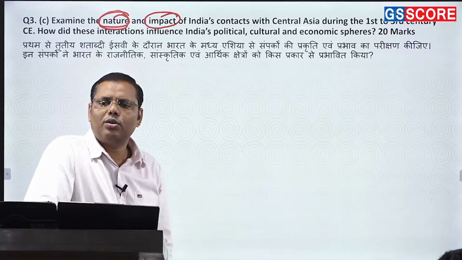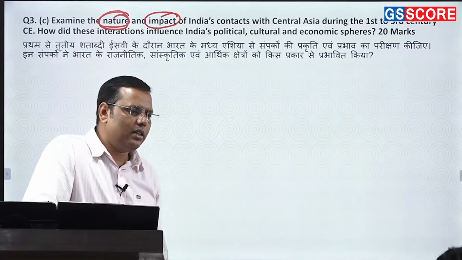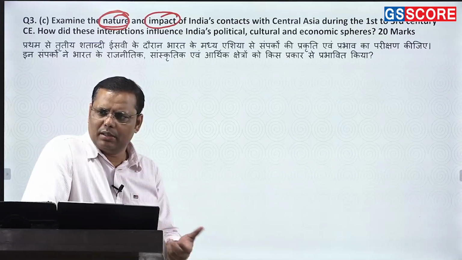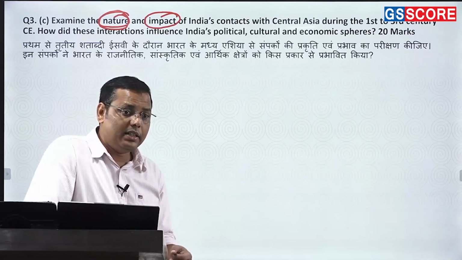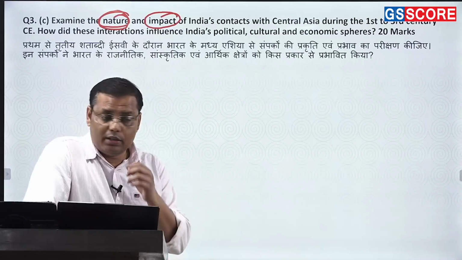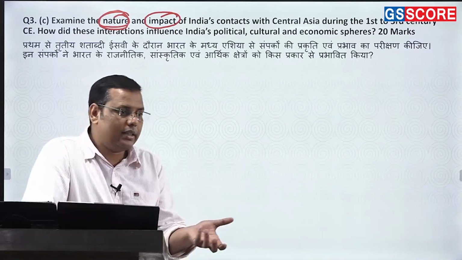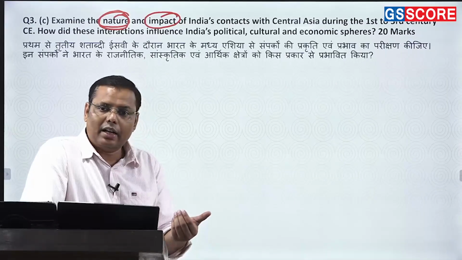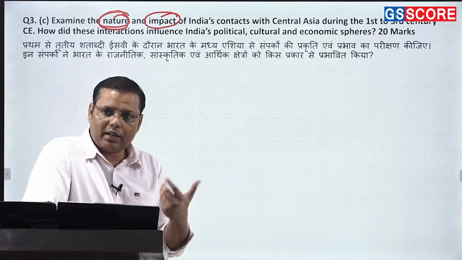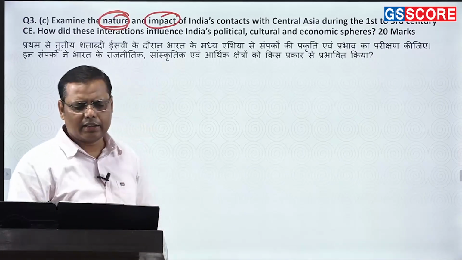Cultural impact. You know about the expansion of Buddhism and Jainism, the religious impact, the way it became popular in Central Asia. From here it entered into Tibet also. A new sect such as Mahayana became popular in all these areas because of this cultural interaction between the two.